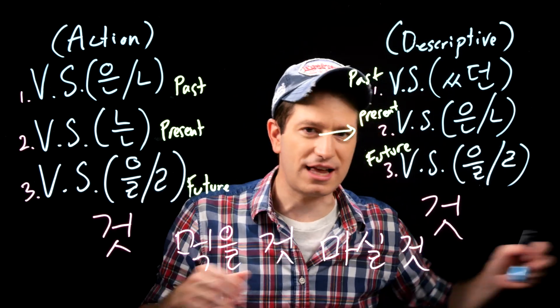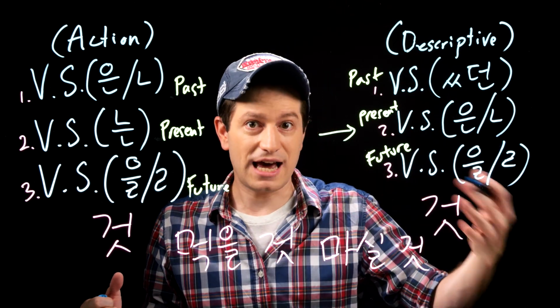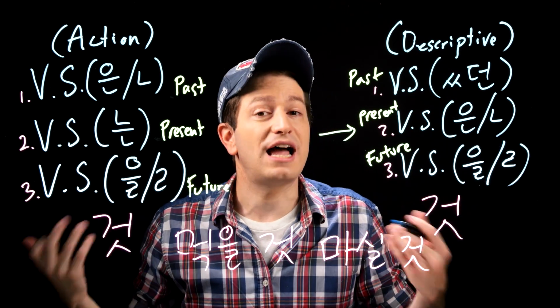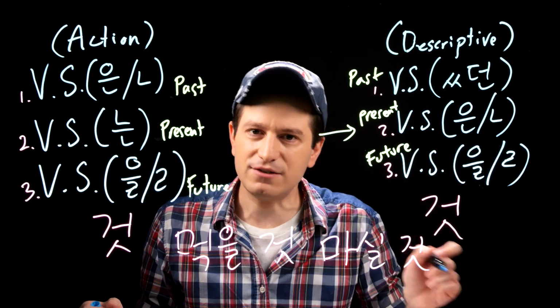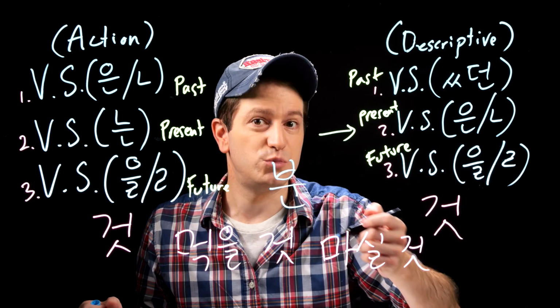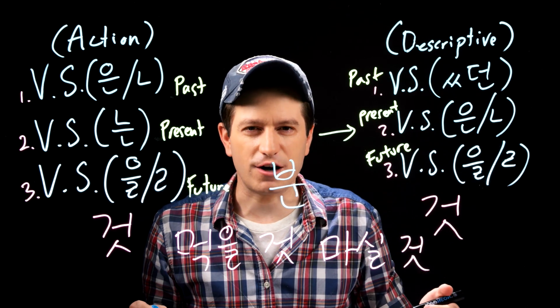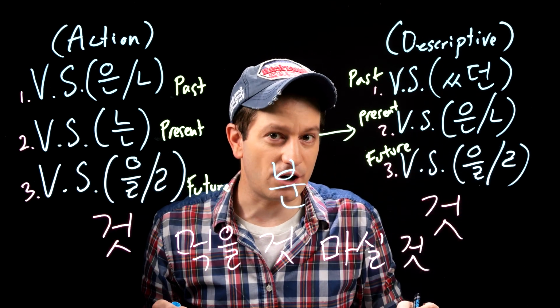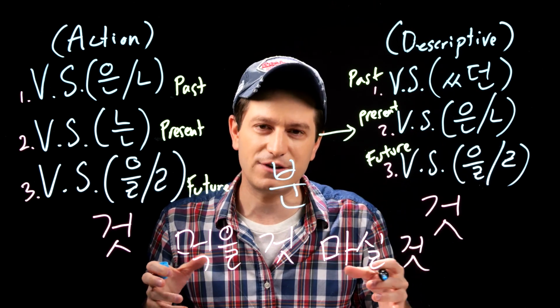Now, before I finish the lesson, I should make a note that although I was explaining you can do everything here with 사람, if you're speaking more politely and you want to speak more honorifically about other people, instead of 사람, you would want to use the word 분. Also literally meaning a person. And this is just a normal part of honorific speech. If you'd like to learn more about honorific speech, however, I do have videos about it on my channel. You can just search honorific. That's for a different topic though.